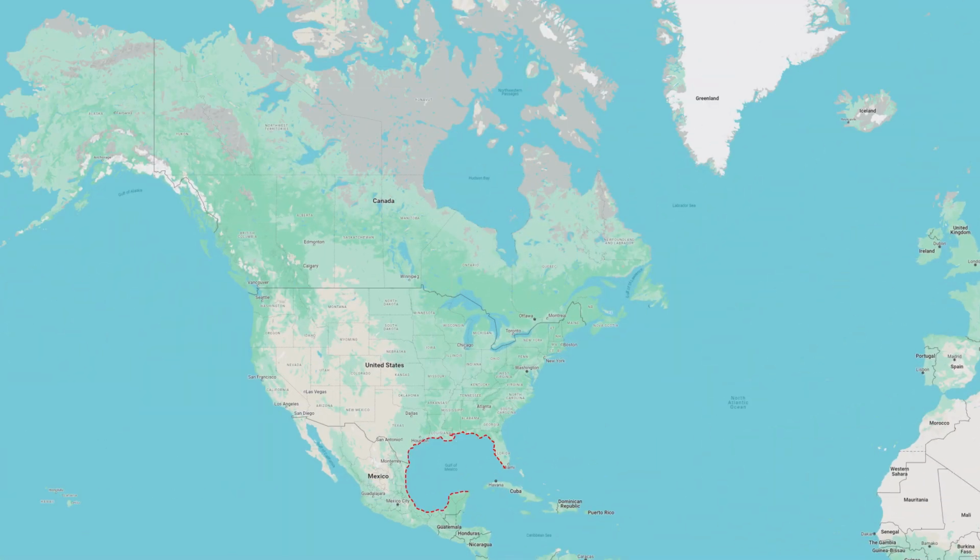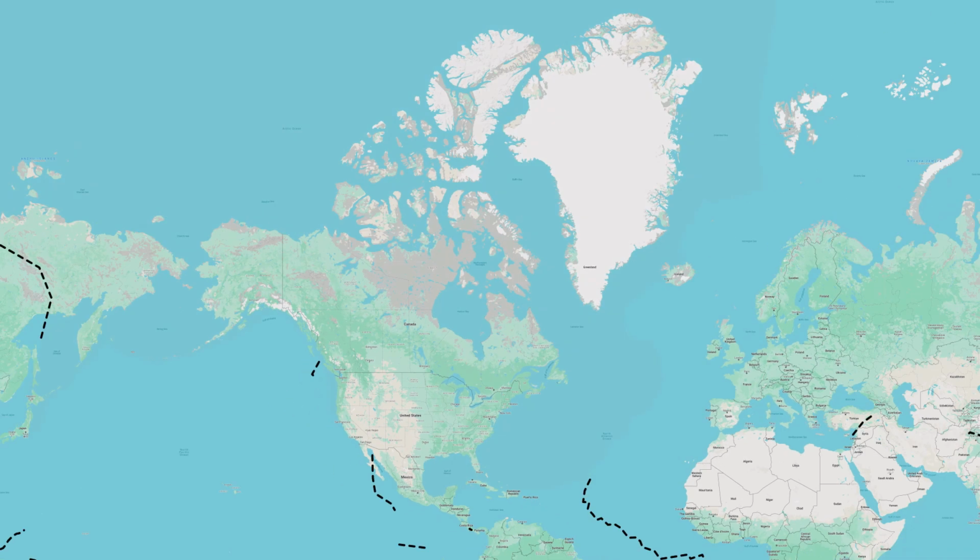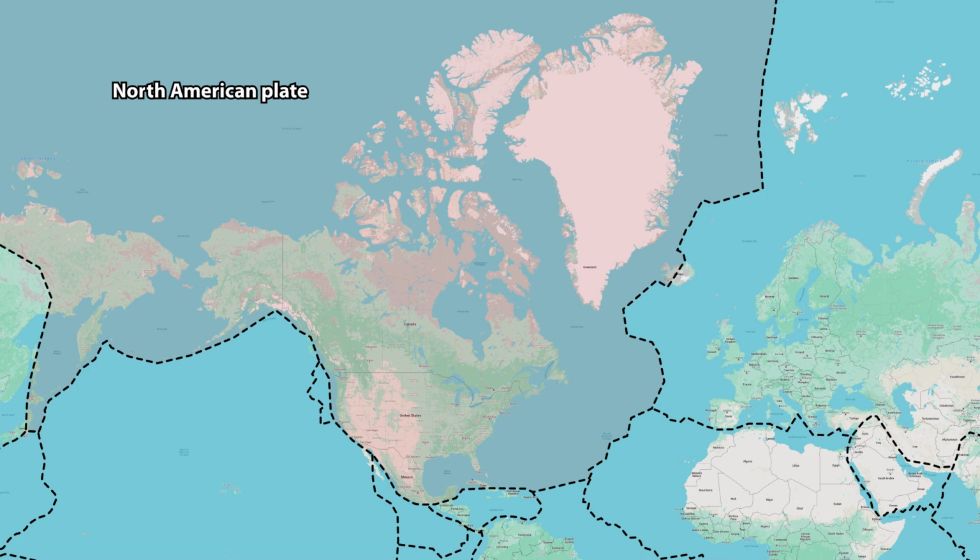The Gulf of Mexico is the largest body of water indenting the continent, followed by the Hudson Bay. Others include the Gulf of St. Lawrence and the Gulf of California. The vast majority of North America is on the North American plate.